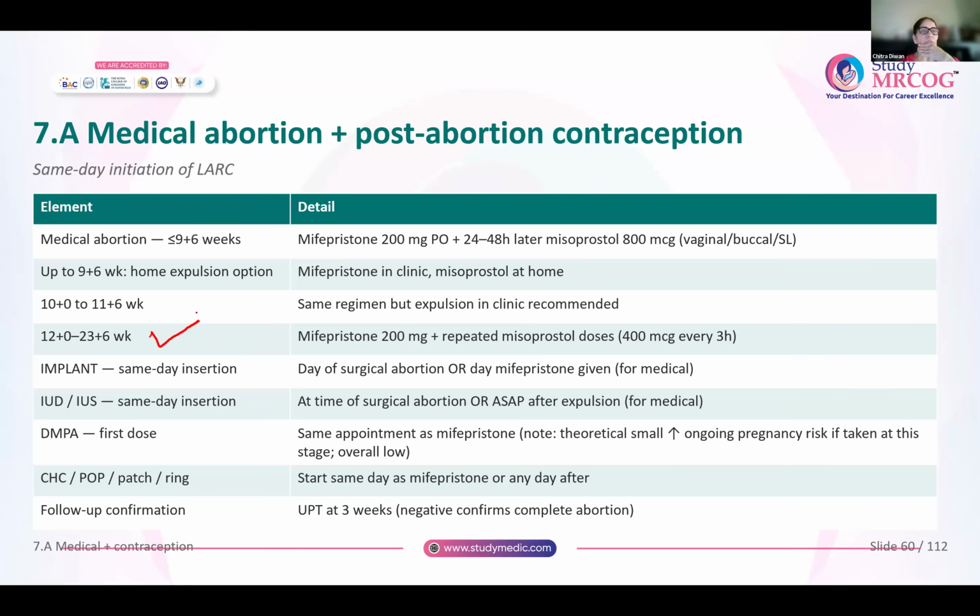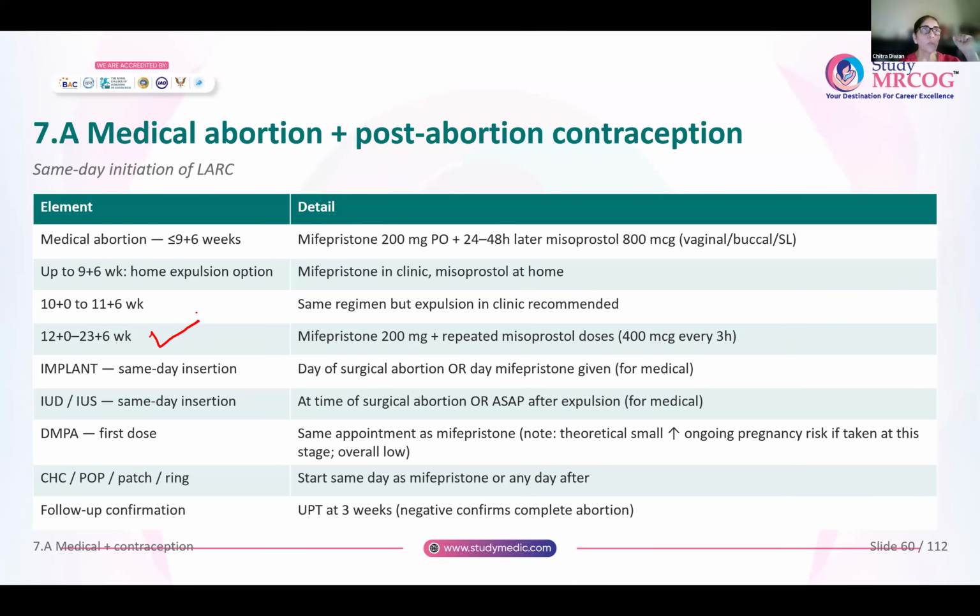Coming to contraception. Whenever you have done a surgical abortion, or for medical abortion you have given mifepristone, on the same day an implant can be inserted. Okay.